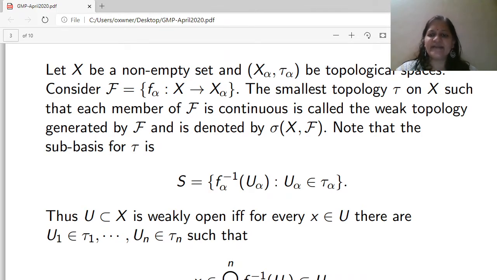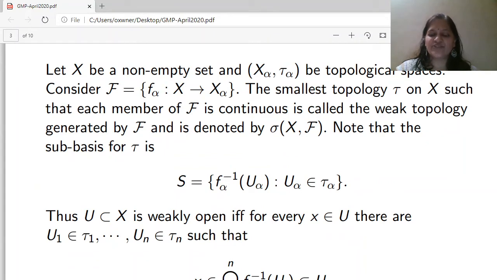We can take any desired collection of functions and we can define the weak topology generated by that collection on any set. Note that the subbasis for this weak topology is the set S which contains all f_alpha inverse of U_alpha, where U_alpha belongs to tau_alpha. Now we know that the inverse image of an open set is open if the function is continuous.